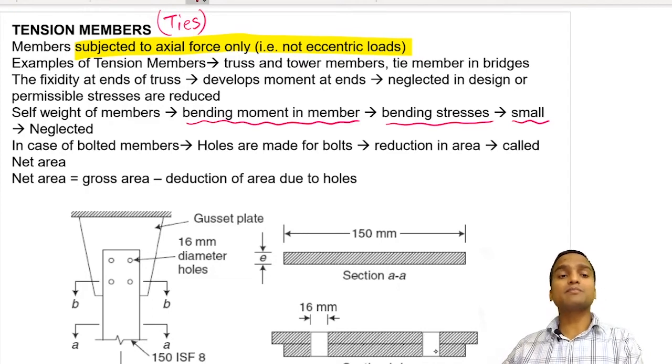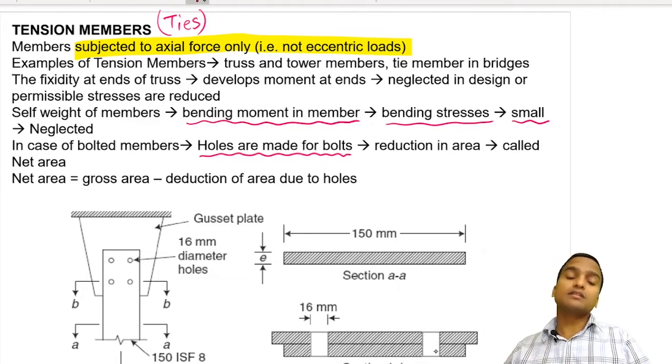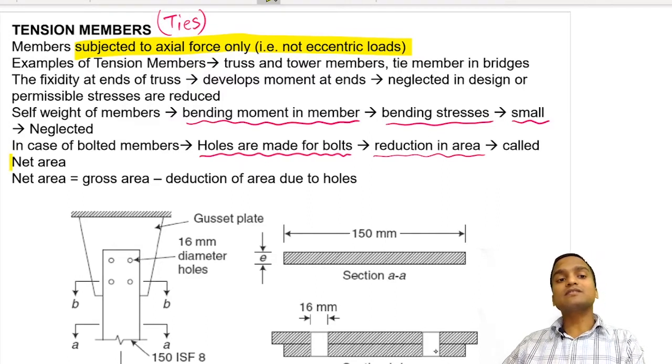When we make tension member connections by bolts and nuts, holes are also made for the provision of bolts. When you do the drilling or punching for making holes, there is a reduction in the gross sectional area of the member. The remaining area is called the net area, and I consider this very important.